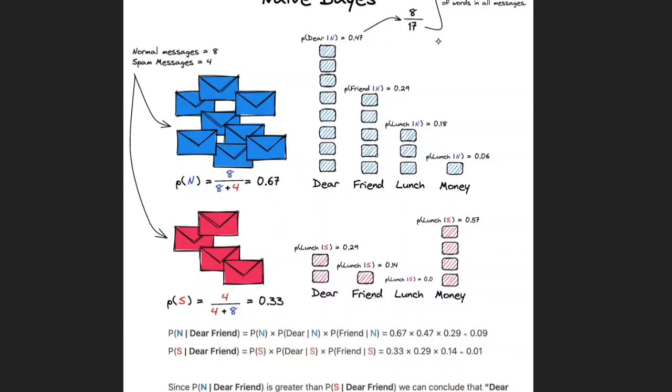It is going to calculate the conditional probability. Condition means: what is the probability of being a normal mail? What is the probability of being a spam mail? The condition is applied. Once again, conditional probability with a simple example.